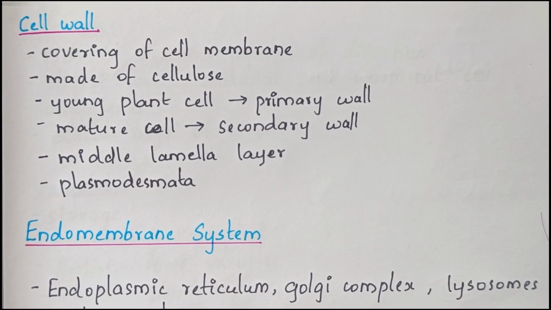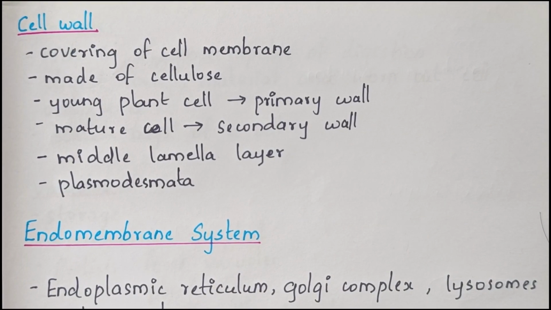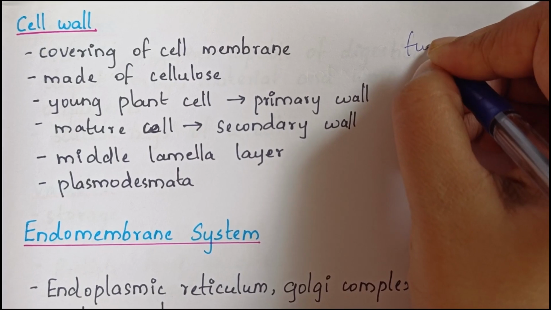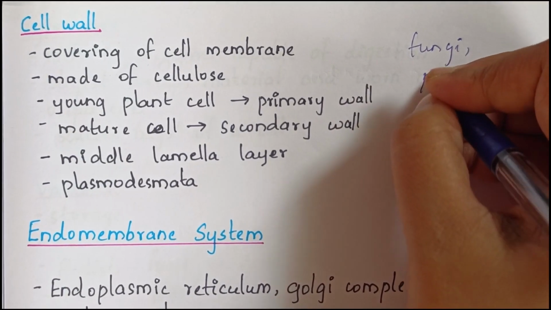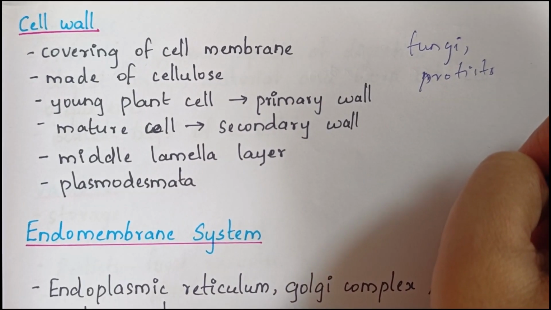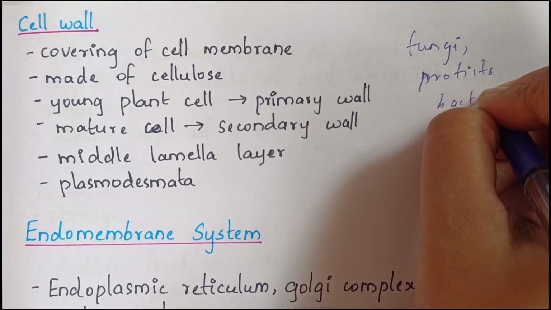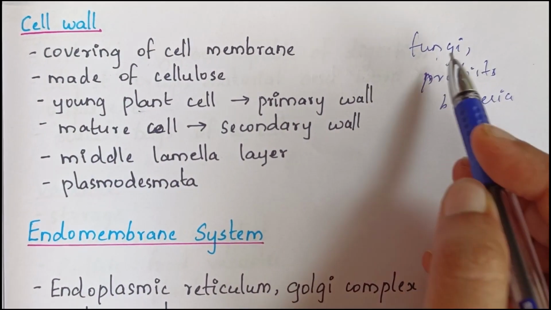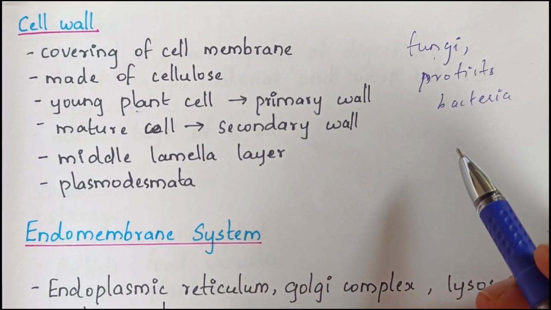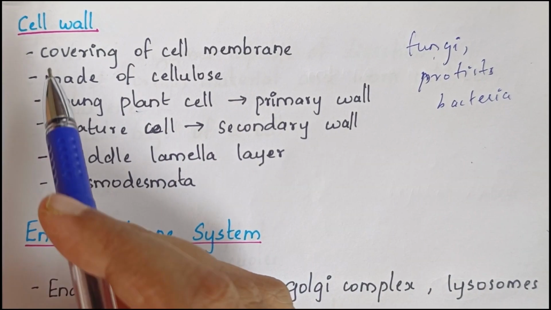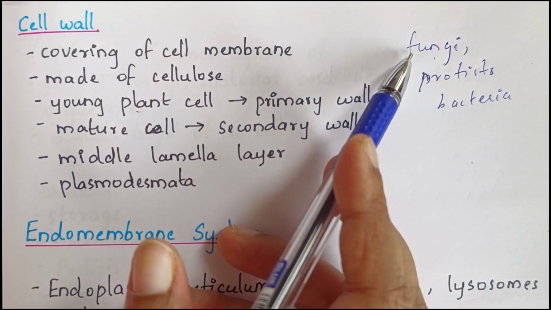Next part is the cell wall. As I have already mentioned, this is not present in animal cells. The cell wall is a covering for the cell membrane, and it is usually present in fungi, protists, and some bacteria also. Apart from plant cells, it is found in fungi, protists, and some bacteria. And I have already discussed that it is not present in mycoplasma and some L-form bacteria. In plants, bacteria, protists, and fungi, the cell wall is present. It is actually a covering of the cell membrane.